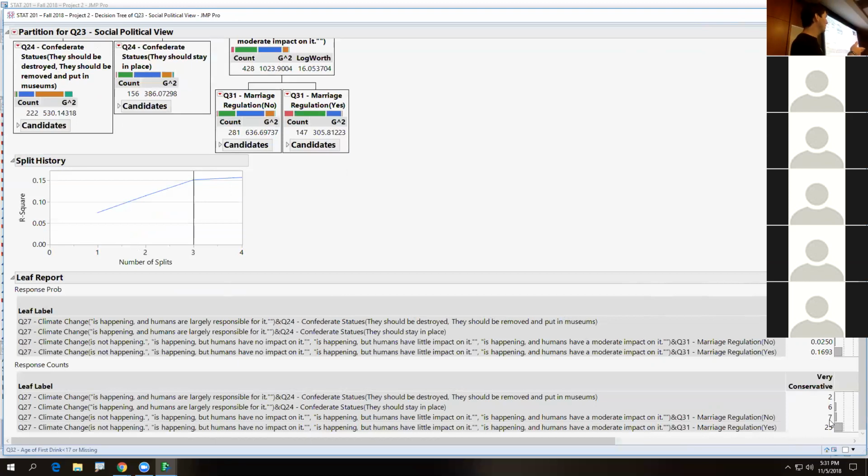Maybe this is their one issue, and we do have a larger sample, right? So maybe they're more very conservative on abortion and other LGBT equality issues. Maybe the liberal person, that's really their one issue where they differ from the party lines. So who knows? But it's interesting to me that these 7 people right here said climate change is less of a deal, and they said marriage should not be regulated.